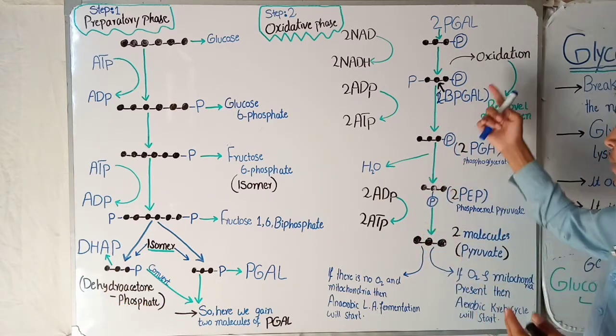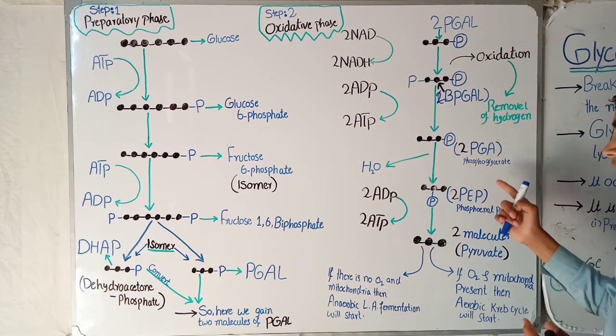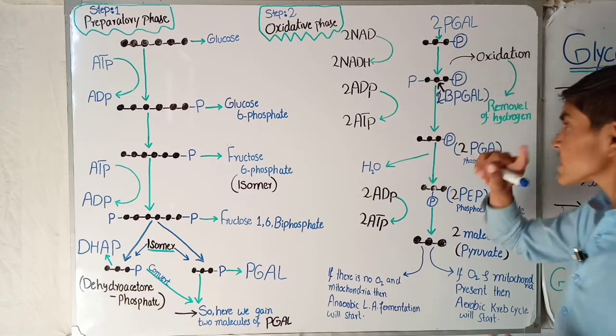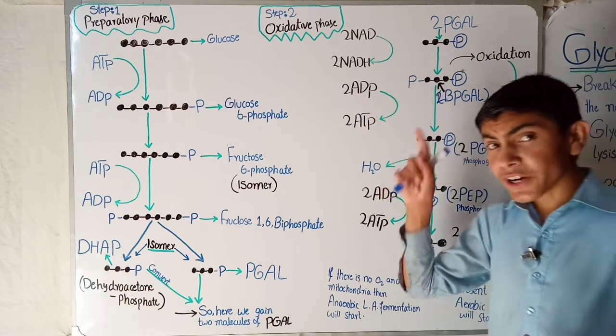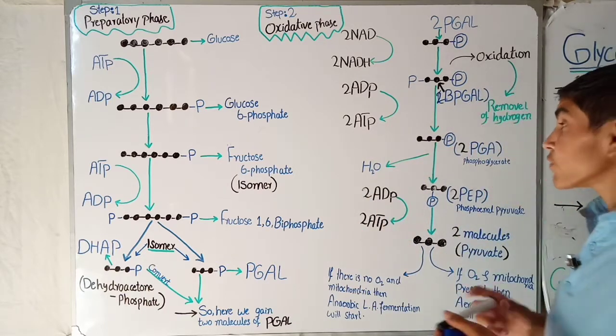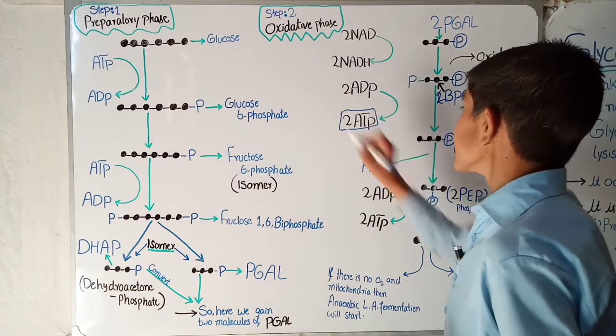So here biphosphate will convert itself to phosphoglycerate, and during this time one phosphate is removed and this phosphate converts ADP to 2 ATP. So here the net gain of energy started.